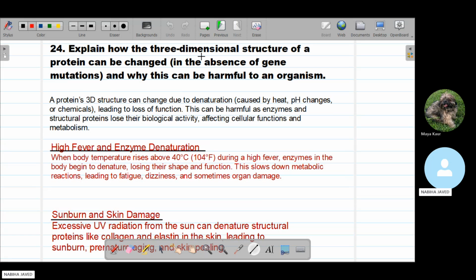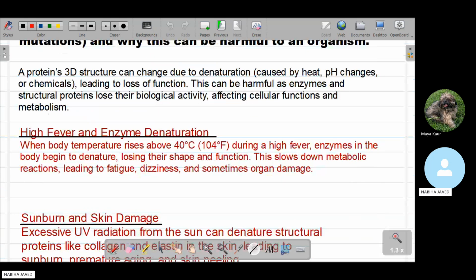Explain how the three-dimensional structure of a protein can be changed and why this can be harmful to an organism. This means that when the structure of a protein changes due to any condition, how is that specific protein harmful for that specific organism? So a protein's three-dimensional structure can be changed due to denaturation. This is another concept, about denaturation.